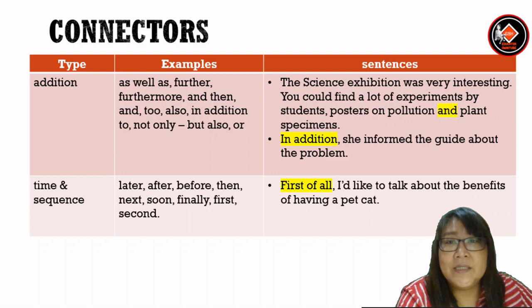Next, we have addition. Examples: as well as, further, furthermore, and then, and, to, also, in addition to, not only, but also, and, or. Sentences. The science exhibition was very interesting. You could find a lot of experiments by students, posters on pollution, and plant specimens. In addition, she informed the guide about the problem.